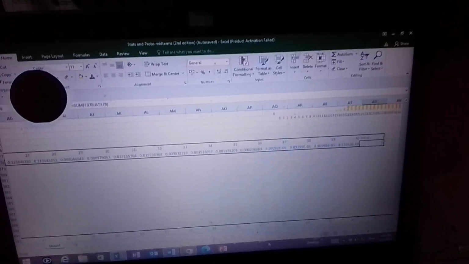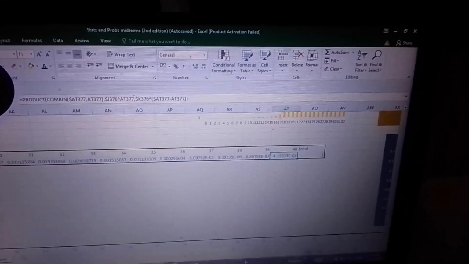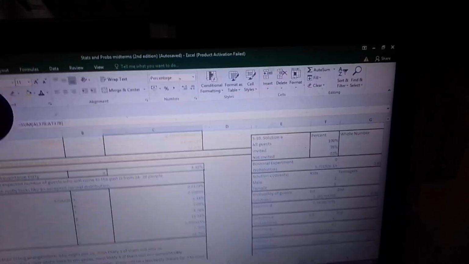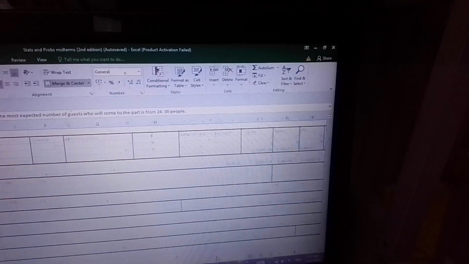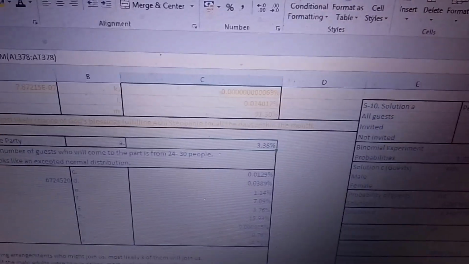Then we keep on dragging until we can reach 1. And then that's our answer, right? But what we need is more than 32. Remember, it says here, at least 78% of the people will join. So we need more than 32. So this is what I did: I summed all from 32 to 40. And that's our answer. So our answer is 3.38%. Right? But if it were most likely, of course, that will have to be a different answer.